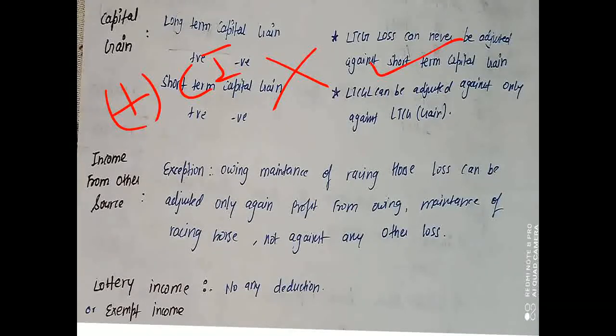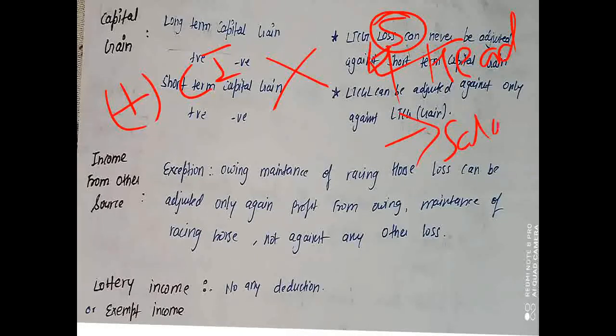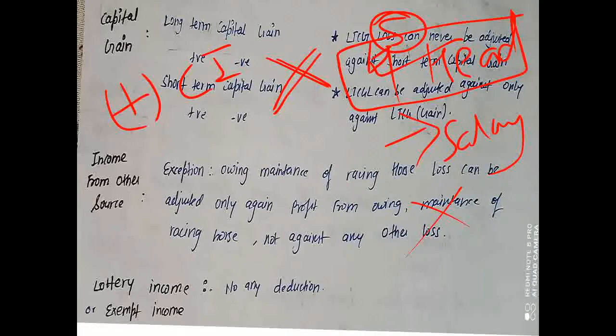Any losses, that is, we have five heads, right? Usually we have five heads, but under one head, that is salary, we never get a negative amount, because it is always positive. So this casual income can never be used to set off the losses of the other four heads.